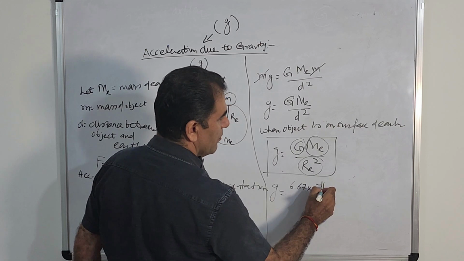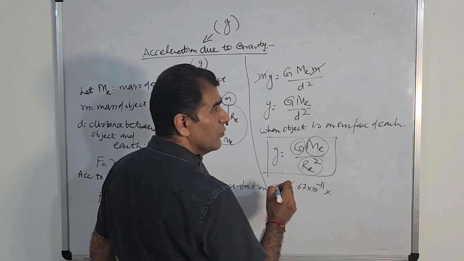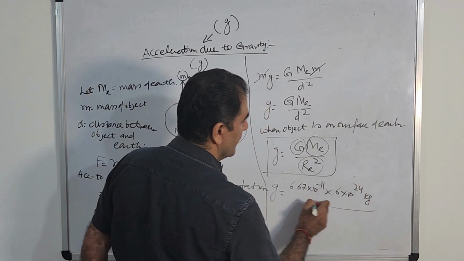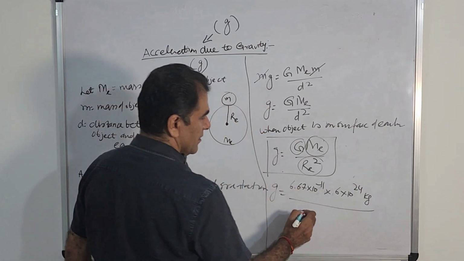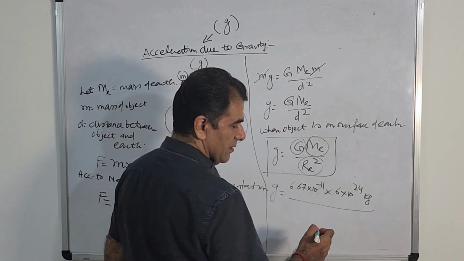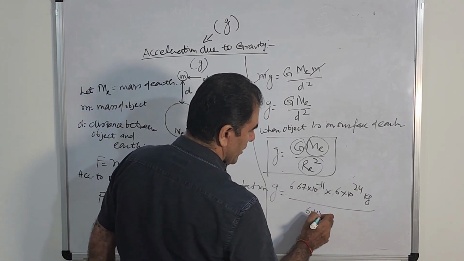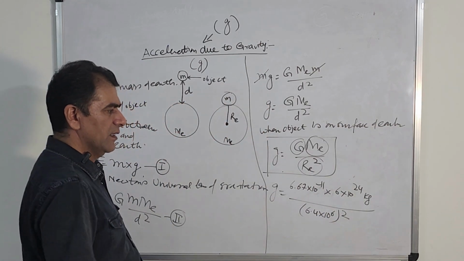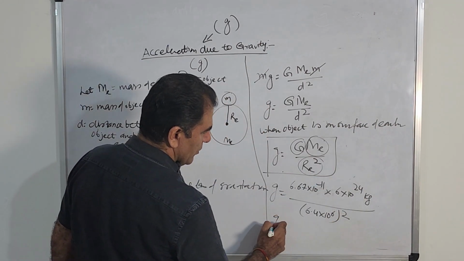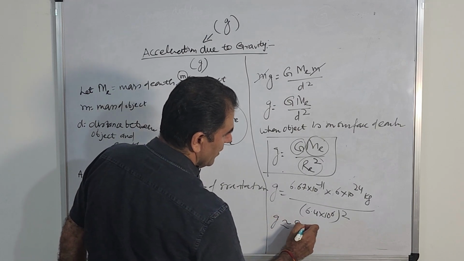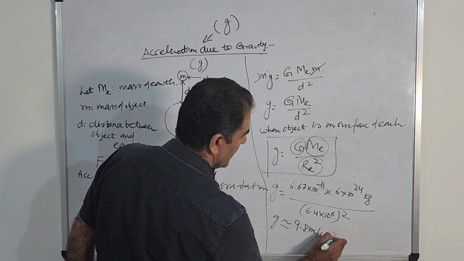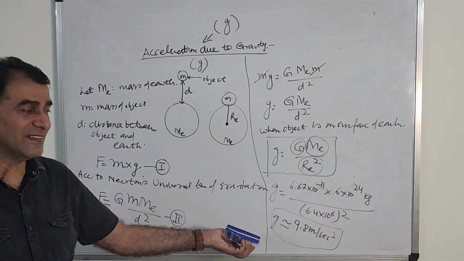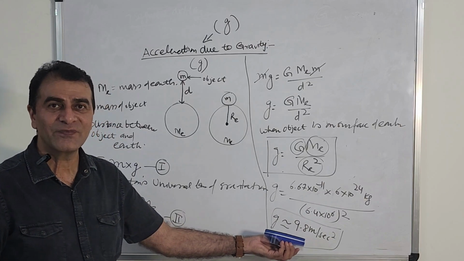6.67 into 10 to the power minus 11. Mass of earth is 6 into 10 to the power 24 kilogram, right? Divided by Re, where Re is 6.4 into 10 to the power 6 meter, squared. If you solve this value, g nearly comes out to be 9.8 meter per second square. This is the value which we had to find out, and that we have found out now.